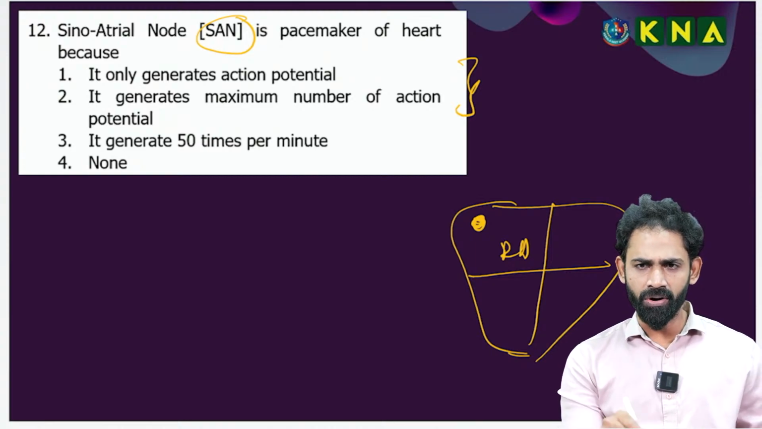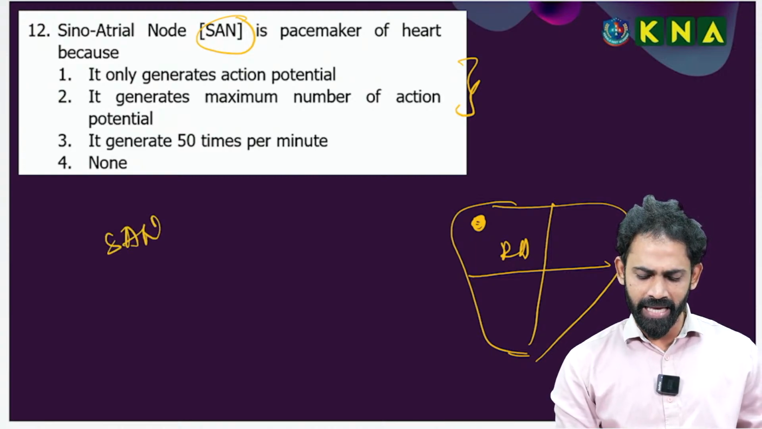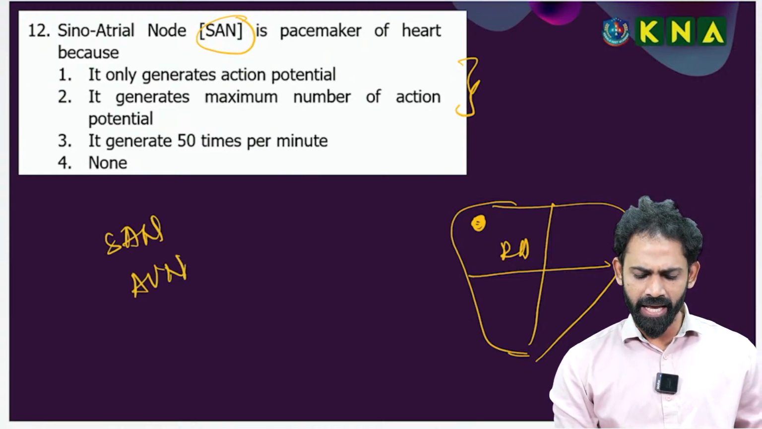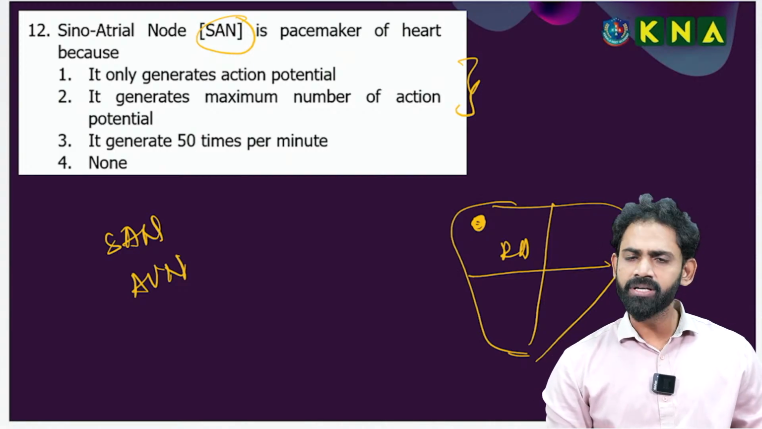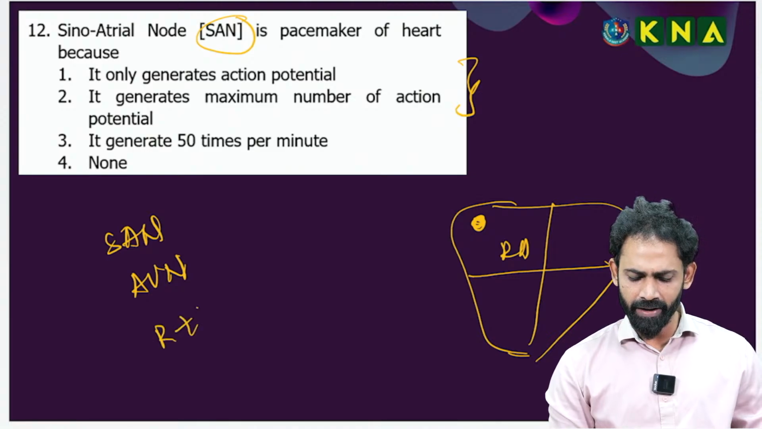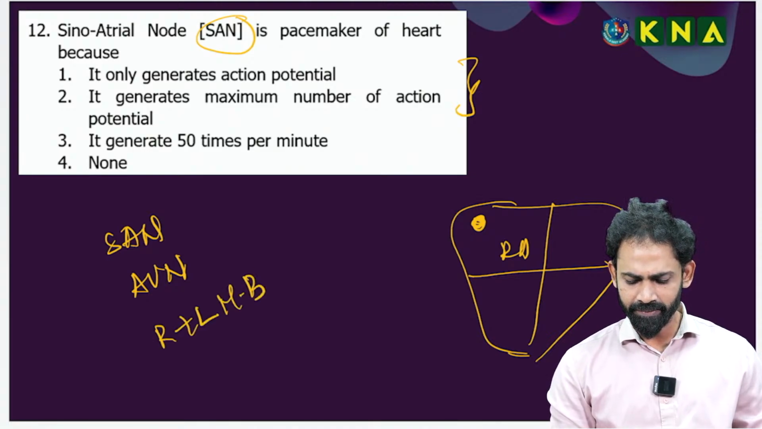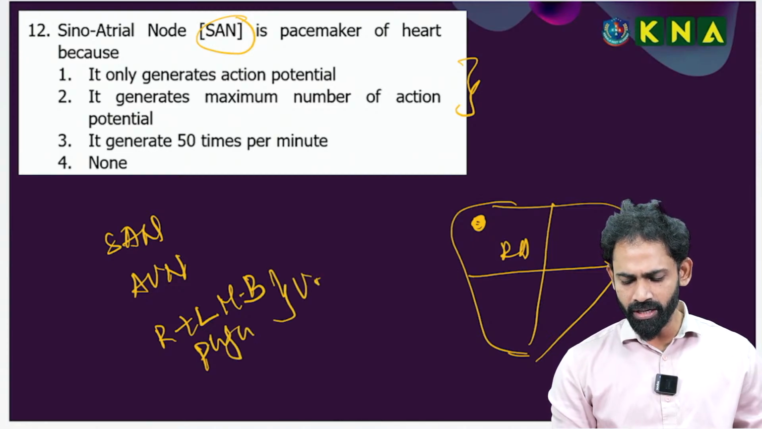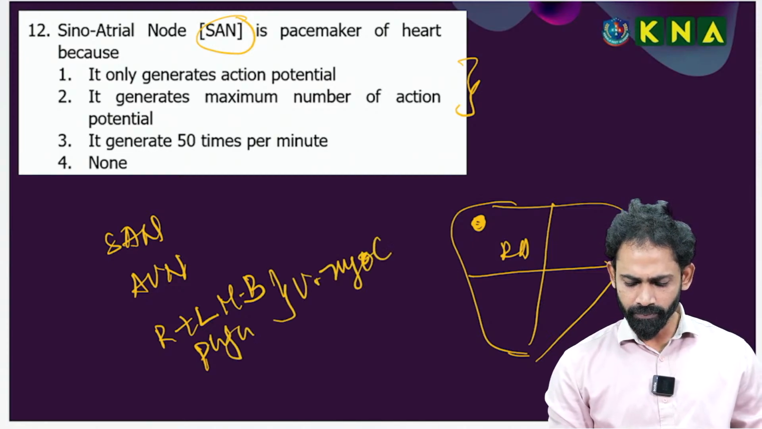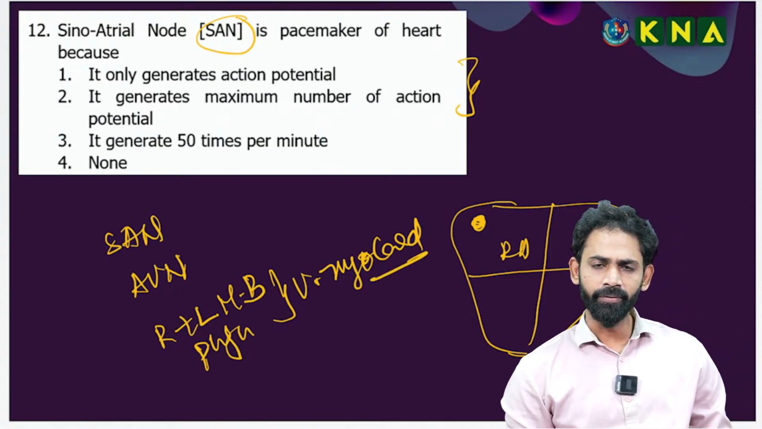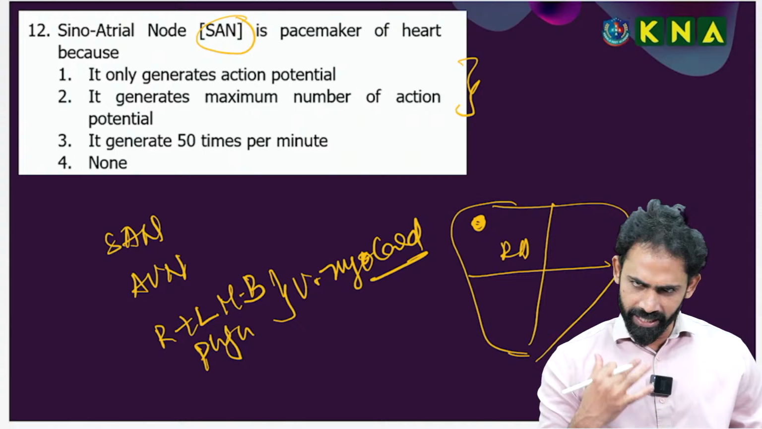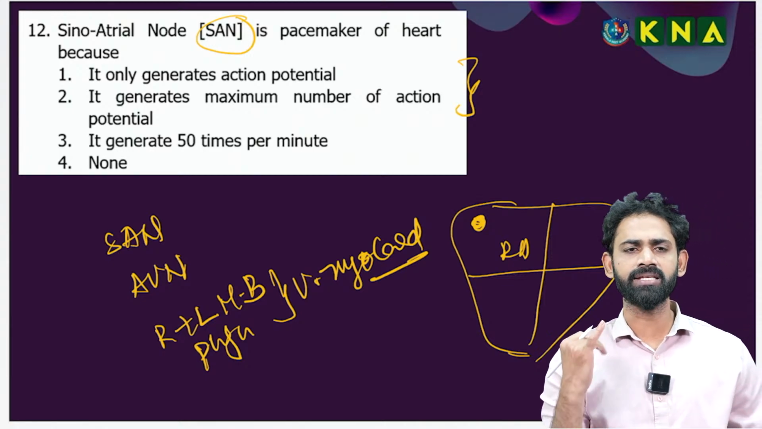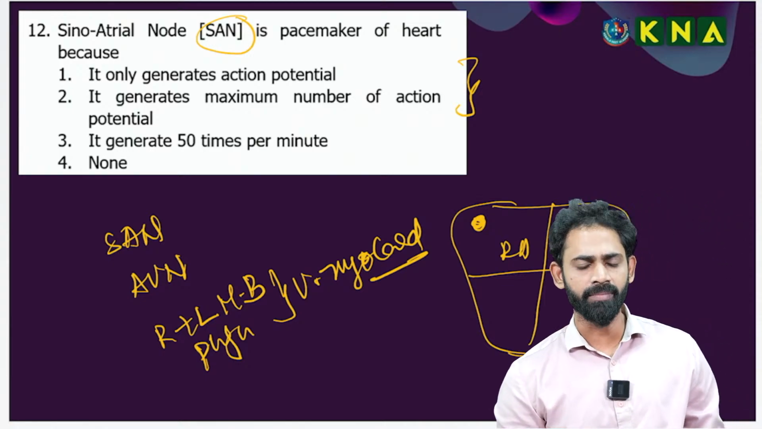Here in the heart, nodal tissue, we say one is called the SAN. Next one is called the AVN. Next one is the ventricular, that is right and left muscle bundles along with the Purkinje fibers. This is called the ventricular myocardium. The nodal tissues of the heart are divided into 3: one is the SAN, next one is the AVN, next one is the ventricular myocardium.